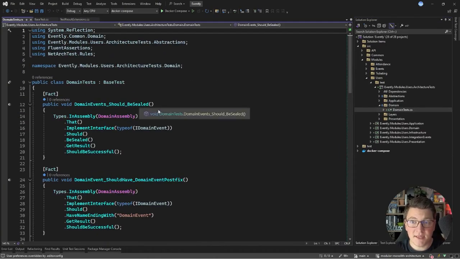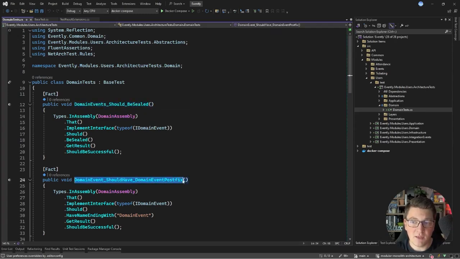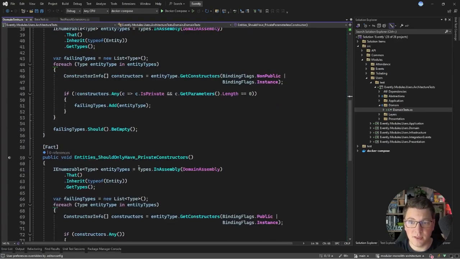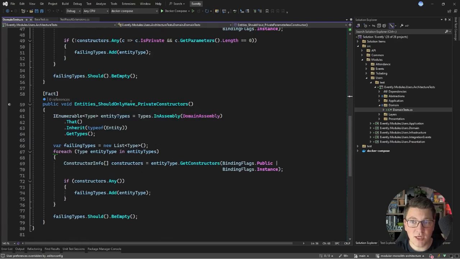In the domain test class, we're using a similar approach as before, only this time I'm enforcing some design rules. For example, domain events should be sealed, or domain events should have a DomainEvent postfix. So this is a sort of naming convention that I want to enforce for domain events inside of my assemblies. We also have another test here, checking that entities should have a private parameterless constructor. This is useful for EF Core. And I also have another test checking that entities should only have private constructors.